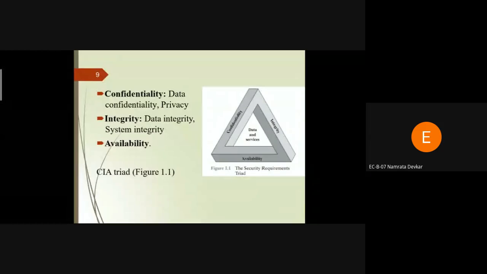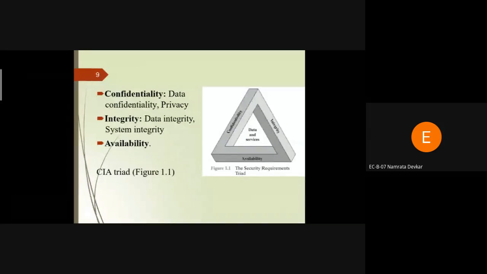The second is integrity. In integrity, again there are two things: one is data integrity and the second is system integrity. In data integrity, we can store various information and various programs, and that information can be used only by the authorized person. If we use our fingerprint, then only that particular person can open that system. That comes under data integrity.